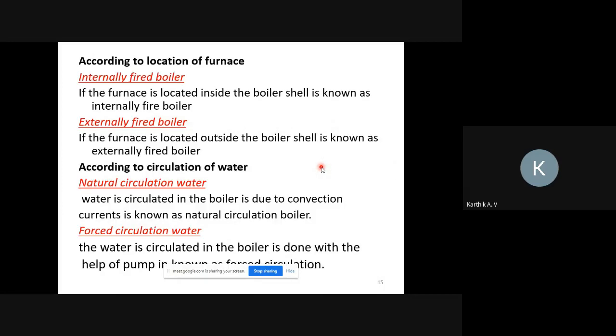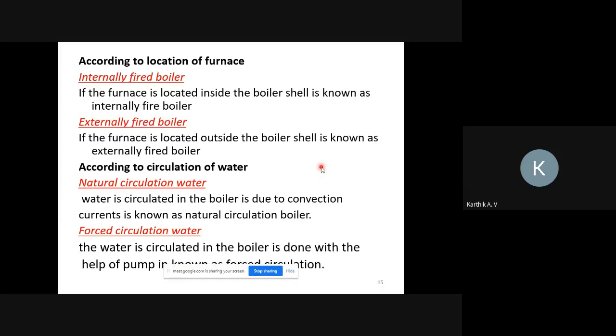Next, according to the location of the furnace, it is an internally fired boiler or an externally fired boiler. If the furnace is placed inside the shell, that is called an internally fired boiler. If the furnace is located outside the shell, outside the boiler drum, then that is called an externally fired boiler.